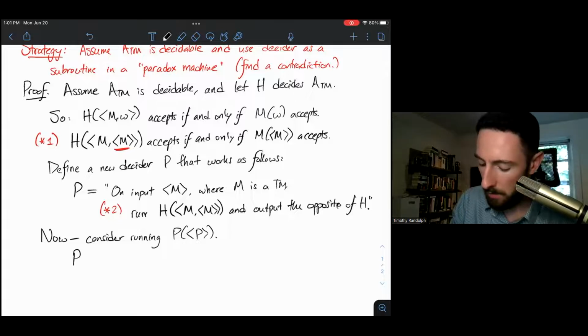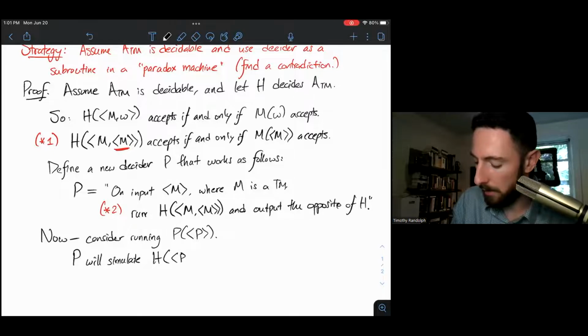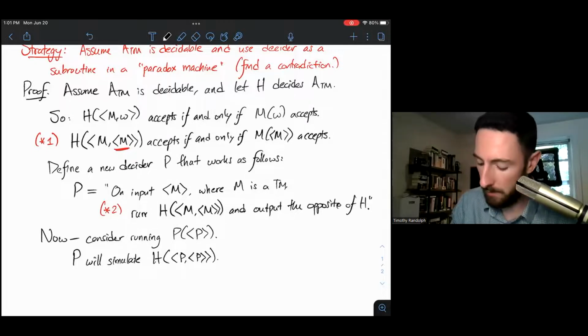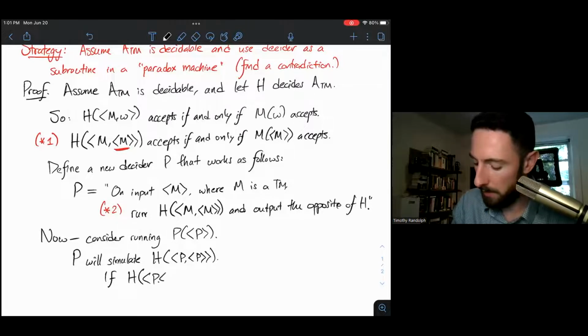So P will simulate H of P run on its own description. That's just by definition what P does. If H of P, P accepts, P of P rejects.